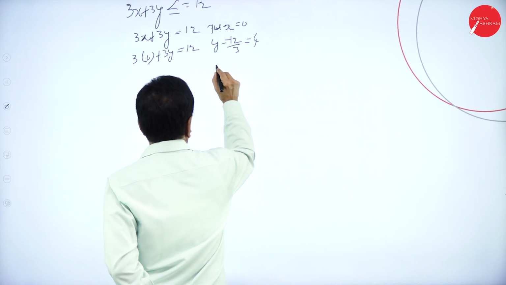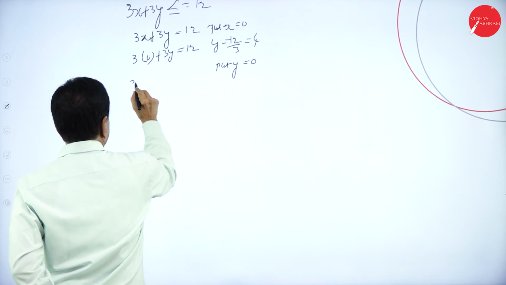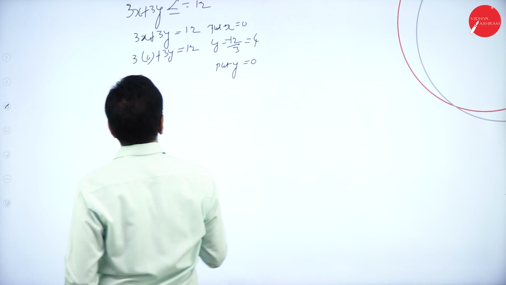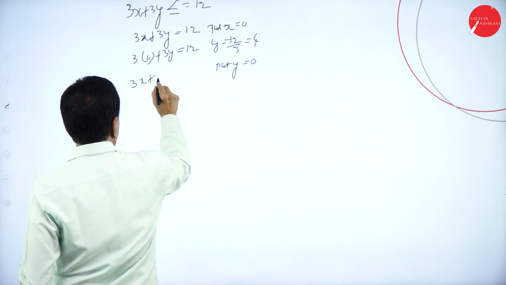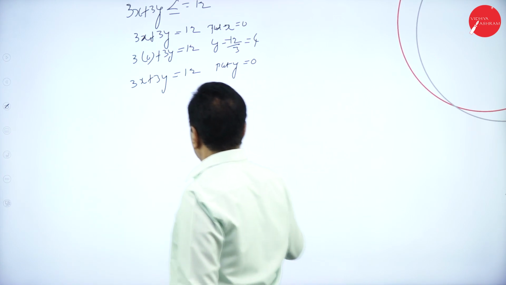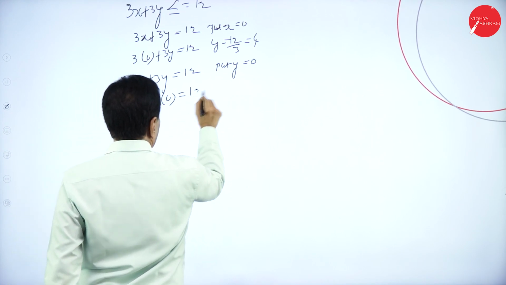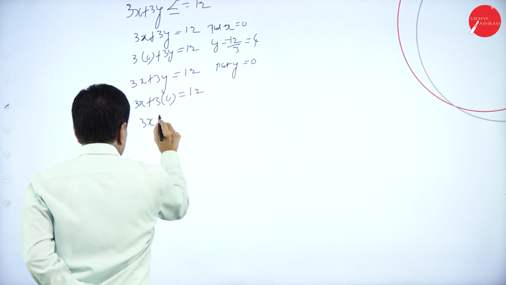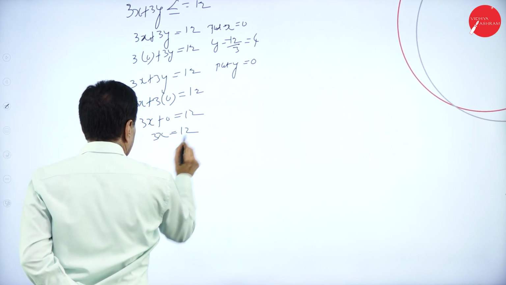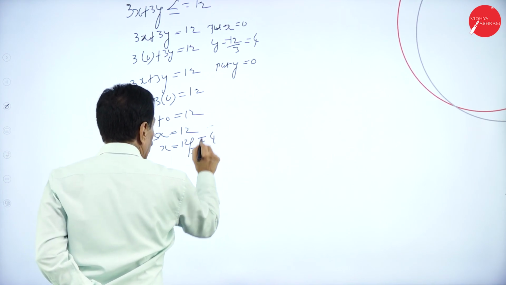Then put y is equal to 0: 3x plus 3 into 0 is equal to 12, so 3x is equal to 12, x is 12 divided by 3, which is also 4.